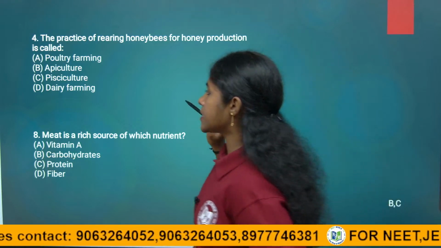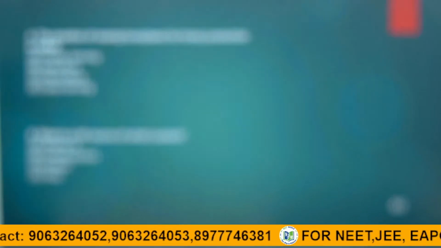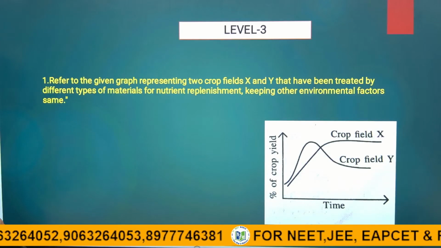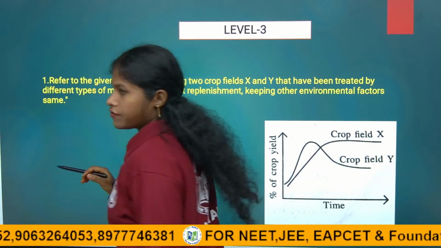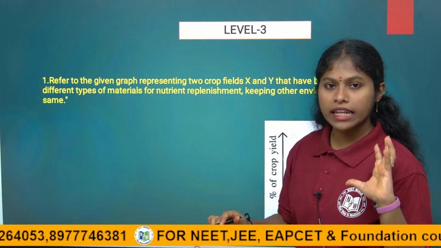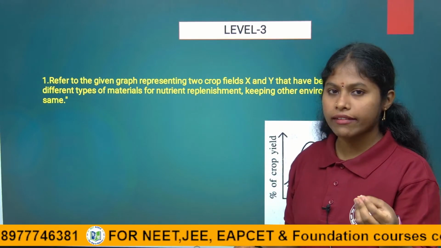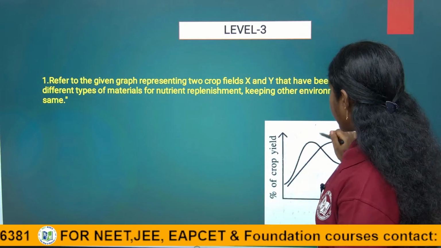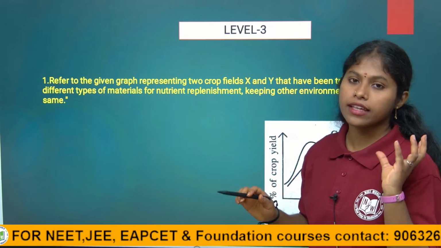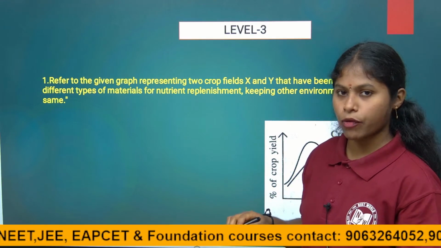So, next, let us start the level 2 questions children. See, first, when we are solving the level 3 questions, a little higher about the level 2 questions. See here, the diagram is given, and we have to analyze very correctly children to answer these type of questions.